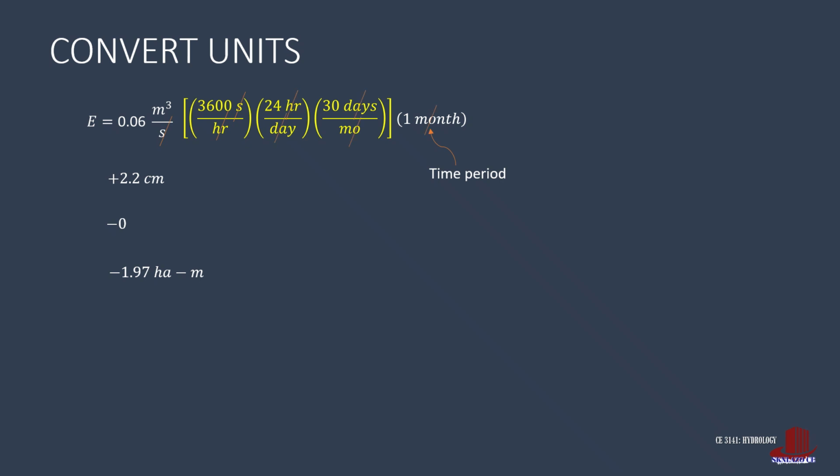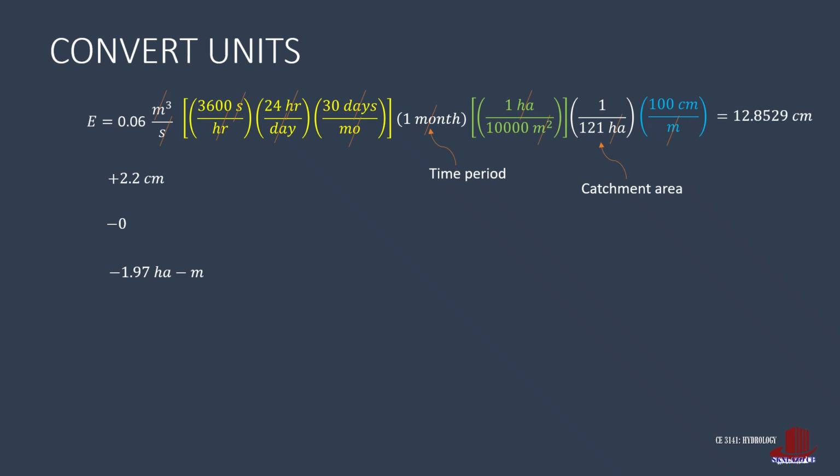Next is the cubic meter unit in the term. This is converted in hectares. The conversion is 1 hectare is to 10,000 square meters. Again, this is converted because the given catchment area is in hectares. From this point, the unit left is meters. And since we are to have the answer in centimeters, a conversion factor of 100 centimeters is to a meter is again multiplied, leaving the unit of the first term as centimeters. Multiplying factors, the first term then is solved as 12.8529 centimeters.